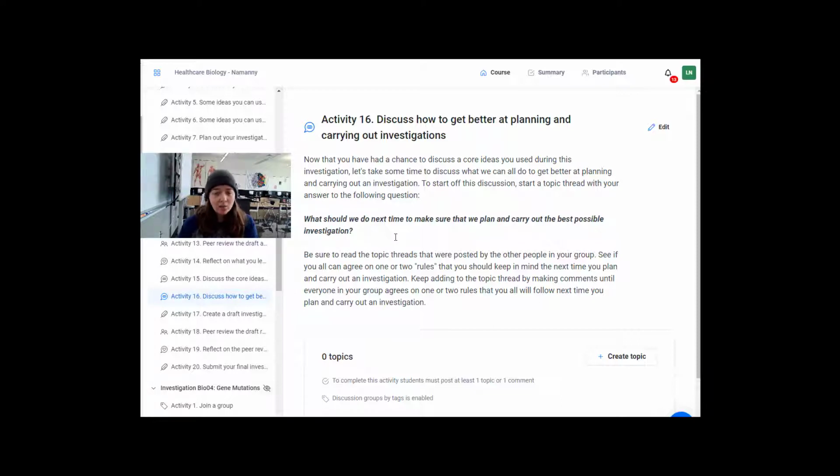Make sure to read what your peers are saying and respond to other people in your group. See if you all can agree on 2 rules that you should keep in mind next time we do something like this in class. And then lastly, we're going to go to activity 17.